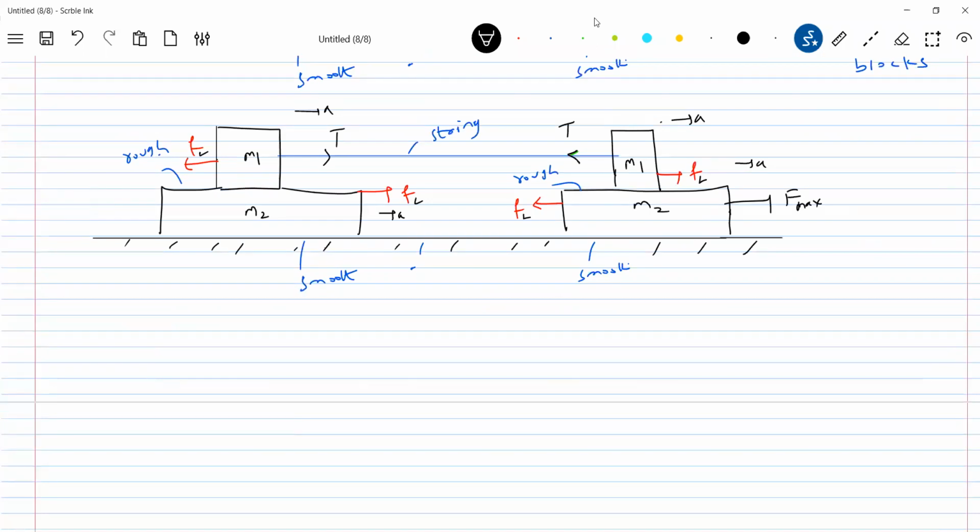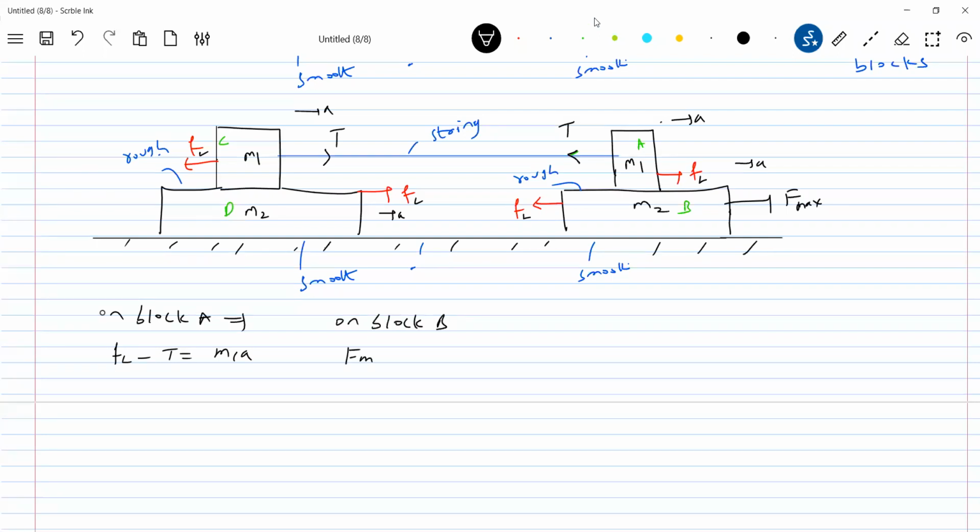So now I'll name the masses like this: block A, block B, let this be block C, block D. On block A, what is the equation? FL minus T equal to M1a.